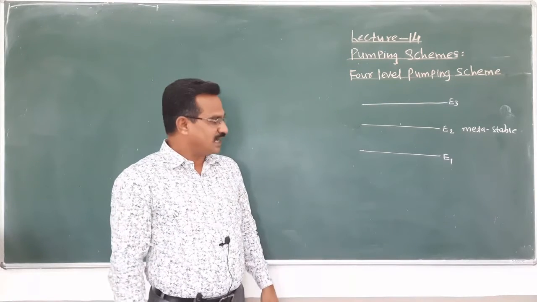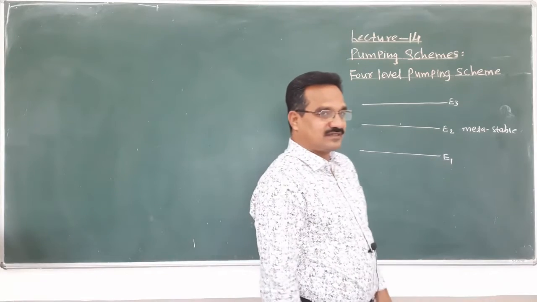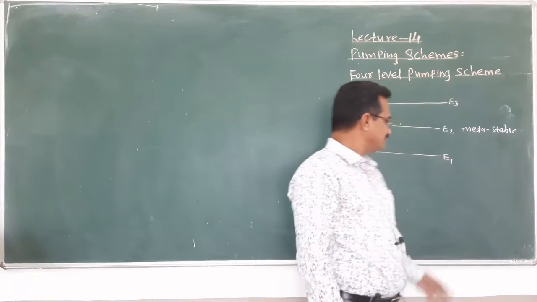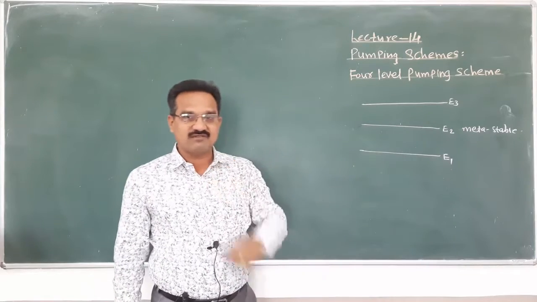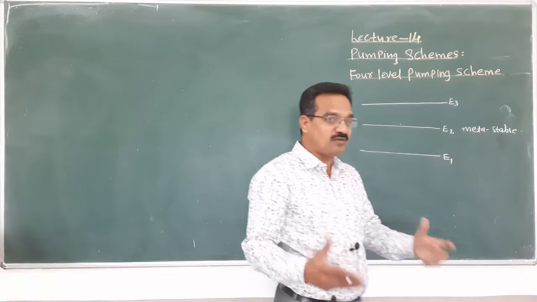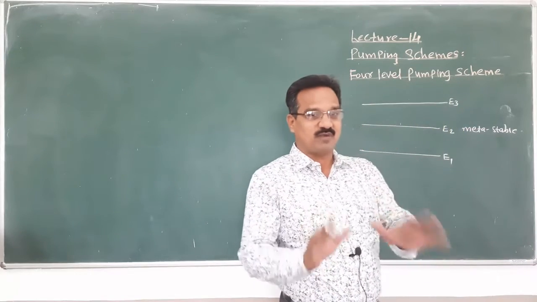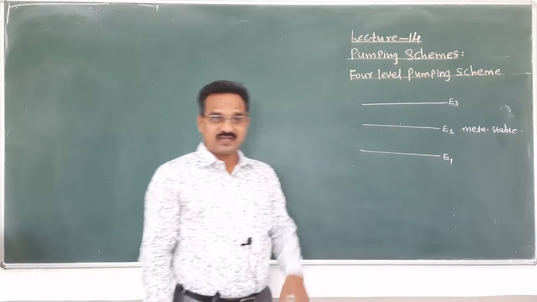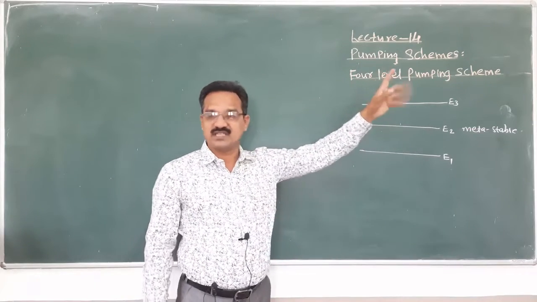Second point, you remember that the emission of light in case of three level pumping scheme is not continuous, it is in the form of pulses. And to avoid these problems, today we are going to discuss the four level pumping scheme.